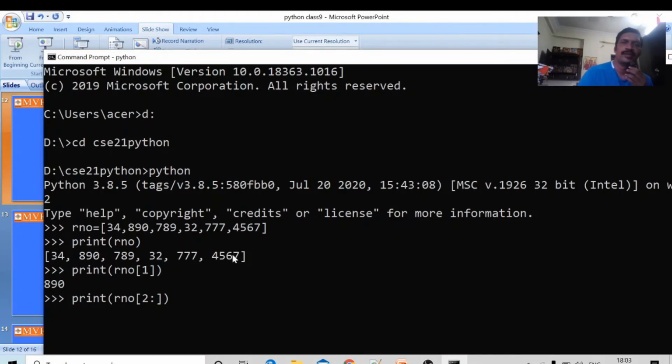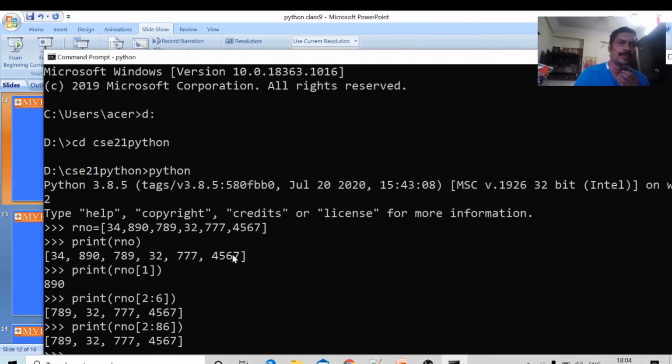I will write 6 as the end. It will display the third element to the last element, minus 1, 2, 3, 4, 5. Four elements will be displayed. Suppose I write not 6 but 86, what will happen? No problem, all the elements will be printed.